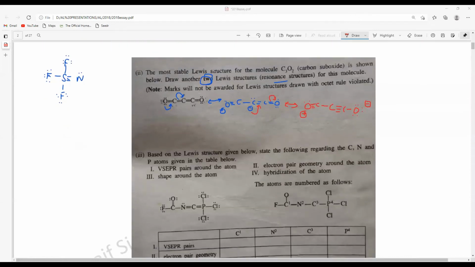So if you want, you can draw the other ones, like giving a triple bond here, and a single bond between these 2 carbons, and giving a minus here and minus here. And there will be a positive on this oxygen and positive on this oxygen. So plus, plus, minus, minus, and your structure is again neutral, so no problem in that. Or otherwise, you can try to make 2 double bonds here. You can just keep this double bond here and change one of them, so no problem in that one as well. You can manipulate as you want, so you can draw different resonance structures.